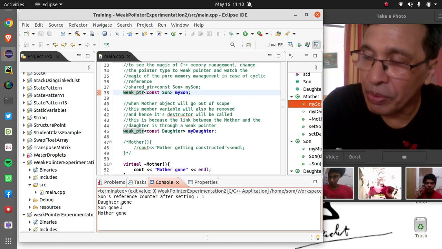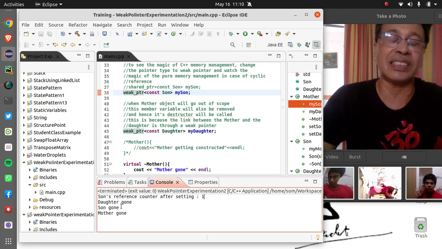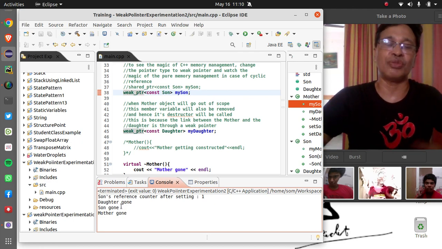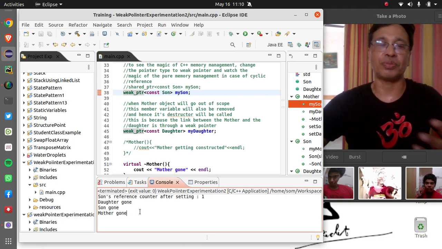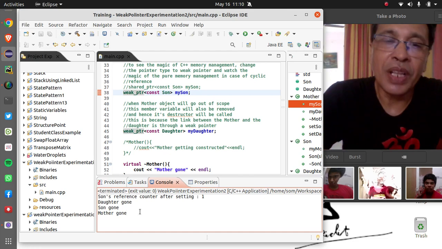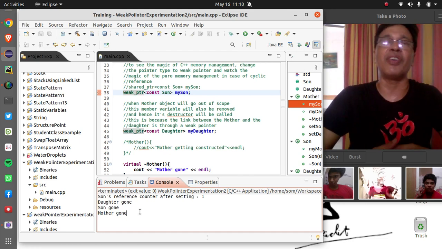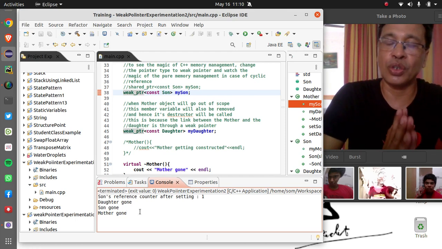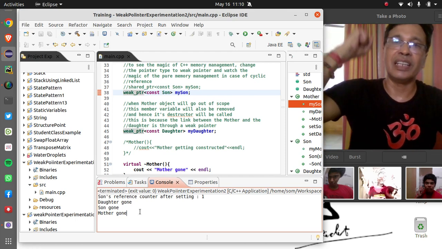The moment it becomes 0, its destructor will be called, and once the son's destructor is called, the mother's destructor will also be called, and the mother will also go out of scope. So there will not be any memory leak. Therefore the weak pointer is a very good tool to control memory leaks in case of cyclic dependency.